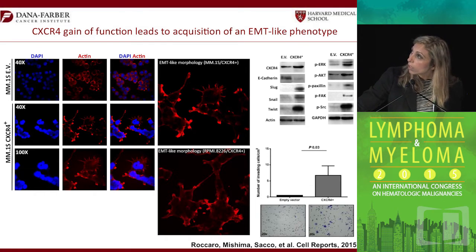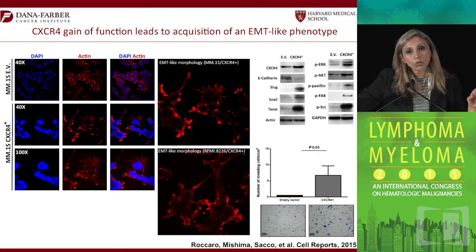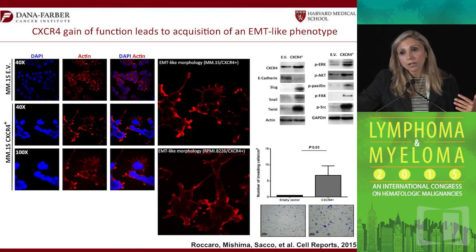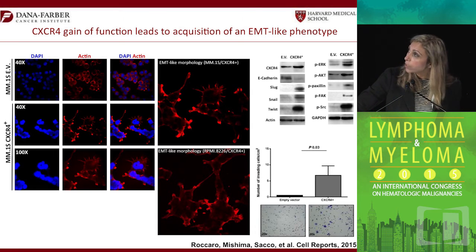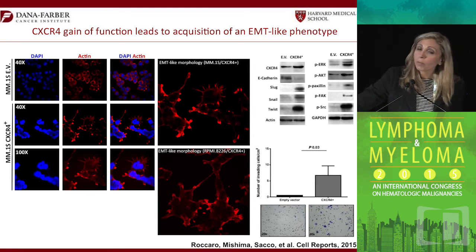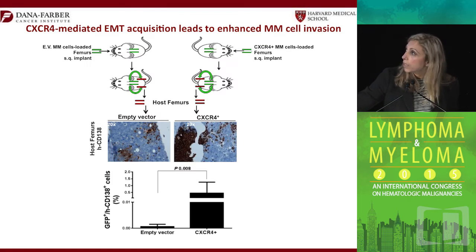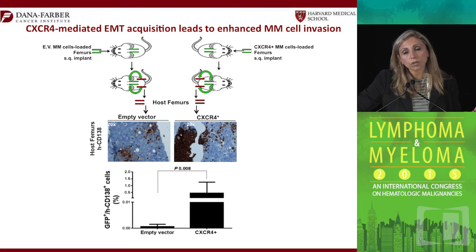And you can see here the phenotype changes completely and they start having pseudopodia and they start moving much faster, they disseminate much faster, and they actually adhere and invade much faster. But not only that, they actually upregulate all of their EMT signature. And if you take those cells in vivo and put them into the same mice models and try to ask the question, will they now metastasize and disseminate faster? The answer is yes. You have a faster progression into the other bone marrow sites and a faster dissemination to extramedullary disease.